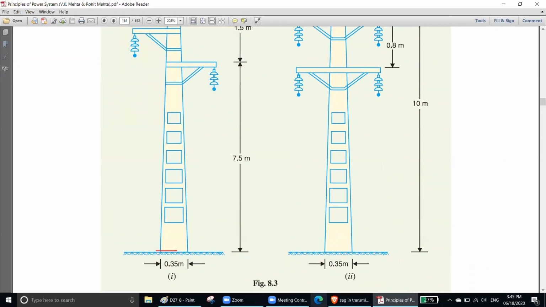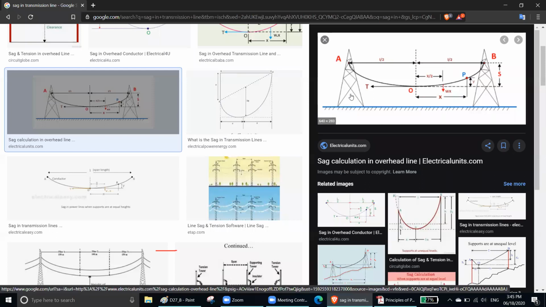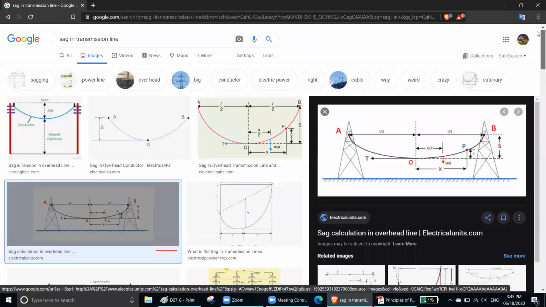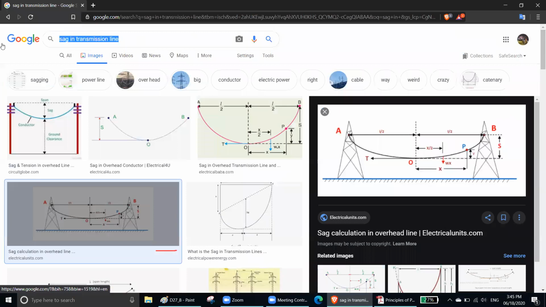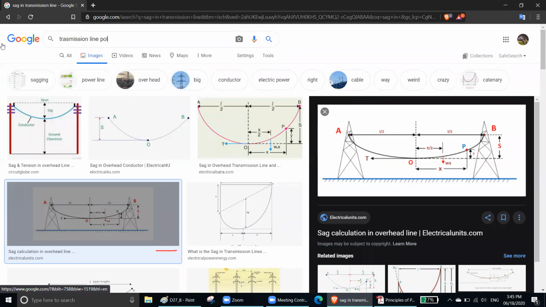Okay, lattice tower. That means this one, steel pole. This sort of poles. You have seen it, right? Steel pole. Transmission line pole.